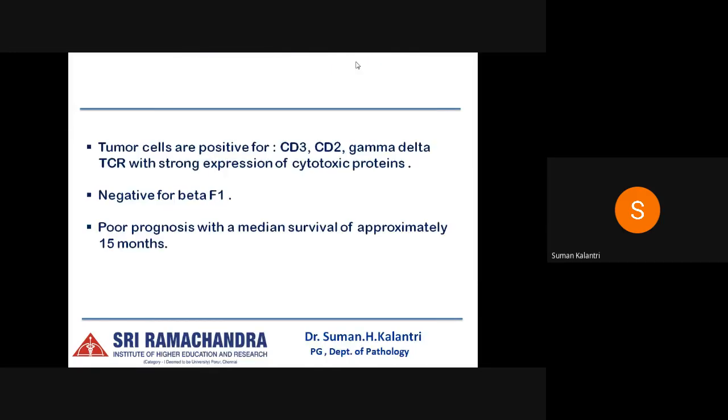So these are positive for CD3 and gamma delta TCR with strong expression of cytotoxic proteins, and negative for beta F1. And this usually carries a poor prognosis with a median survival of approximately 15 months. Also, I would like to say that the patients with the subcutaneous fat involvement tend to have a more unfavorable prognosis than the patients with the dermal or epidermal involvement.